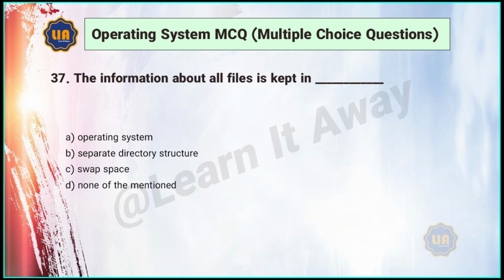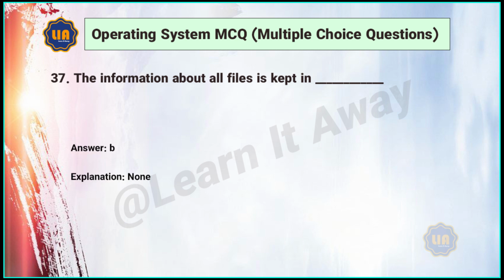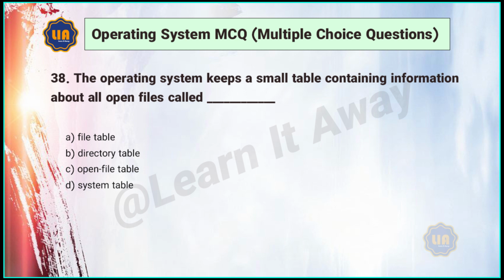37. The information about all files is kept in A. Operating system. B. Separate directory structure. C. Swap space. D. None of the mentioned. Answer: B. 38. The operating system keeps a small table containing information about all open files called